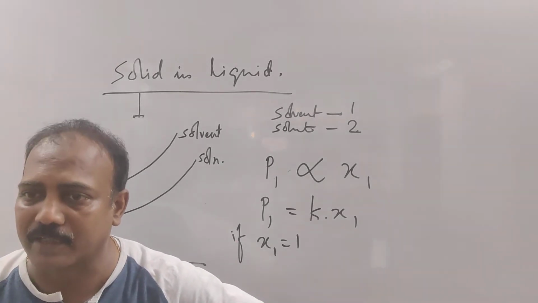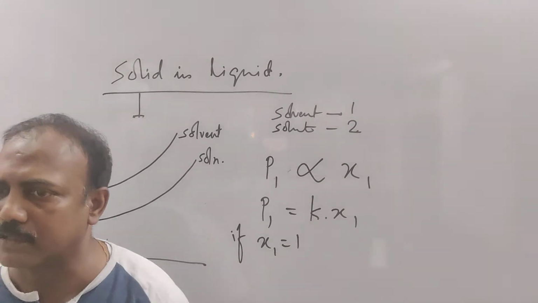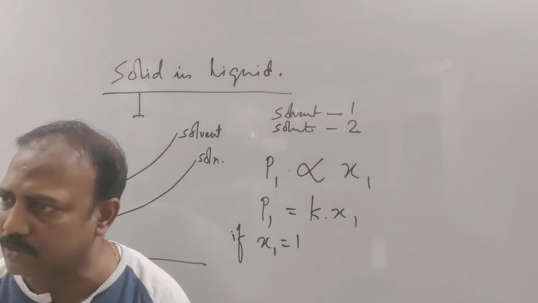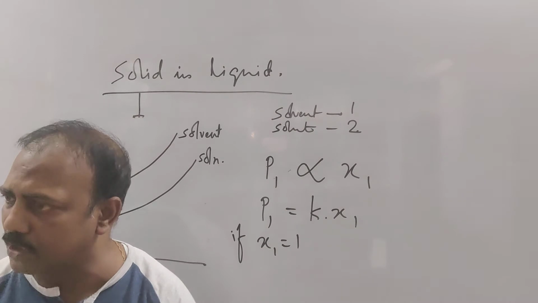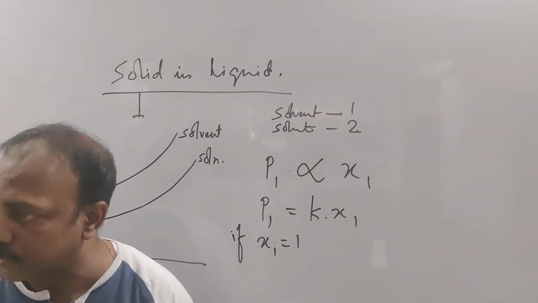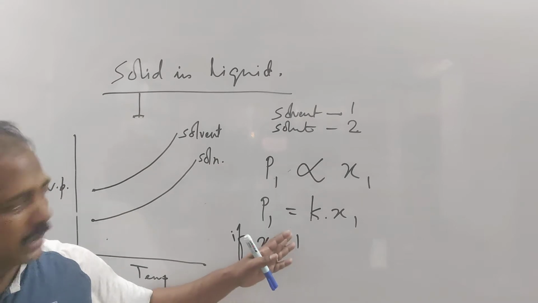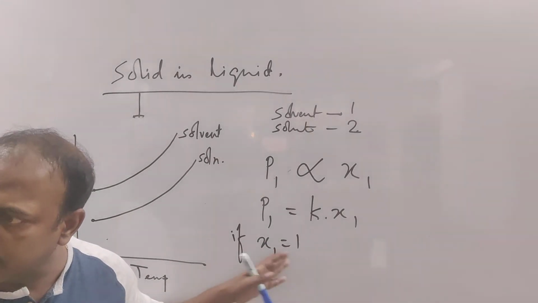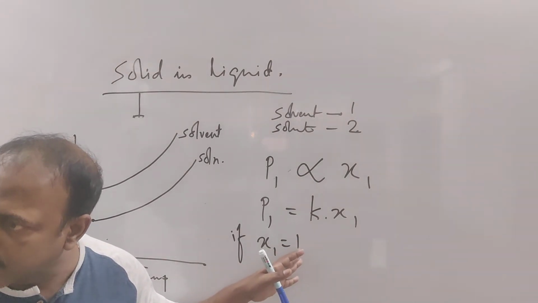The fraction is 1 if it is whole. If all are boys, the fraction of boys is 1 only. If all are girls, the fraction of girls is 1 only. Did you understand that? Means there is no girl, then there is no solute. It's pure solvent. This is the condition where only pure solvent was there. Understood that X1 equal to 1 means there is no solute, X2 equal to 0.